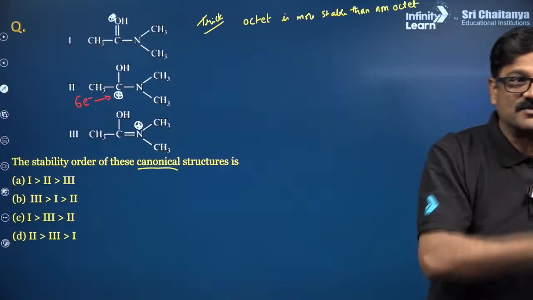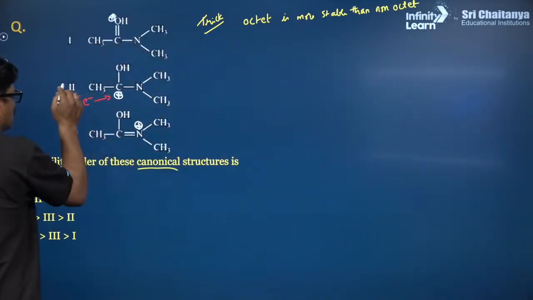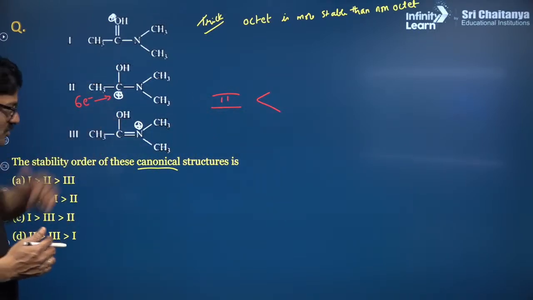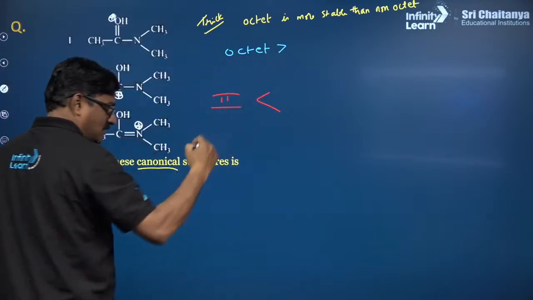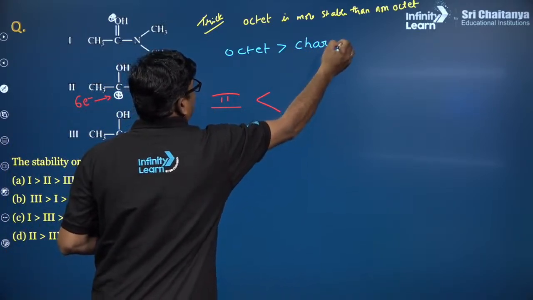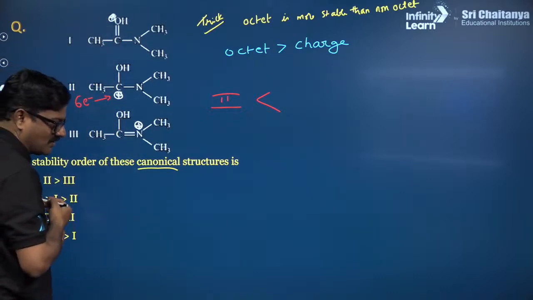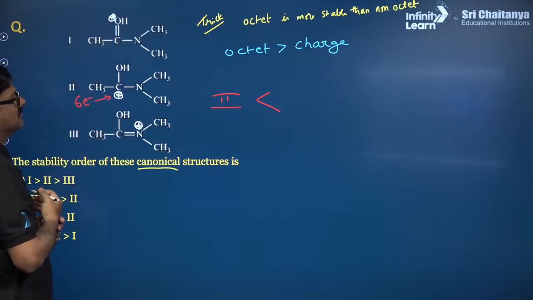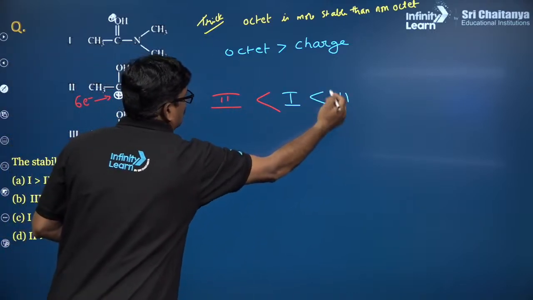That's the reason I never judge a question. I am your teacher, I am presenting. So, as far as my experience is concerned, here 2 is the least stable. So, octet matters more than charge. One more, octet is more preferred than charge to decide which is more stable. We can say positive charge on nitrogen and positive charge on oxygen. The positive charge on oxygen is less stable because oxygen is more electronegative. So I just want to say this. Got it?